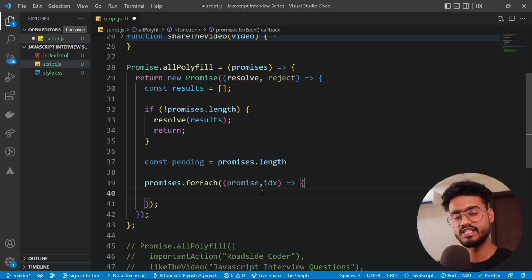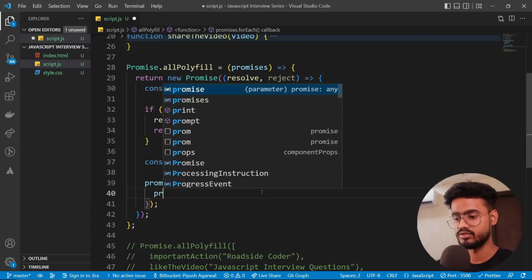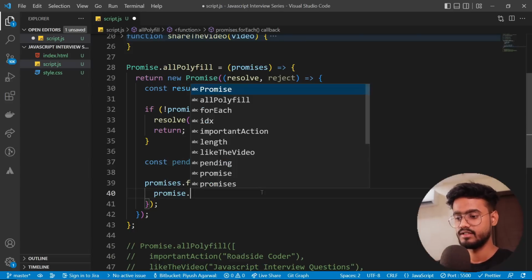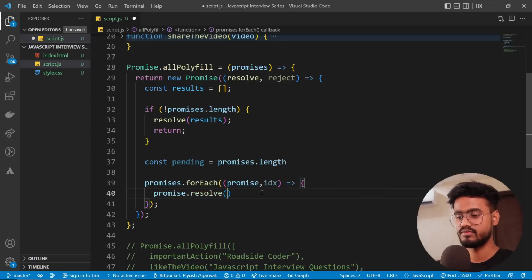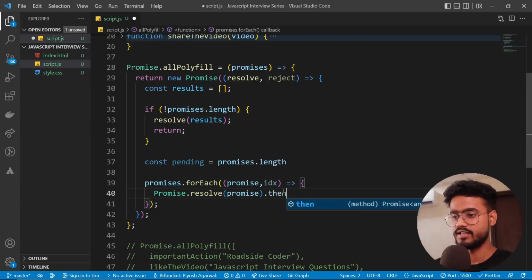Now as we encounter each promise, we're going to resolve it one by one. So I'm going to say Promise.resolve, and I'm going to provide this promise over here, and we're going to say dot then.